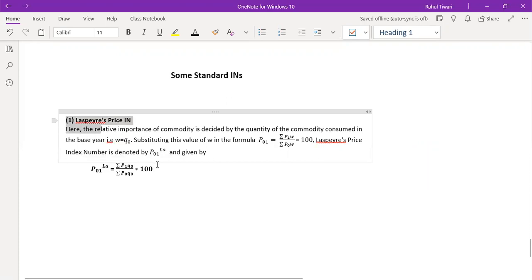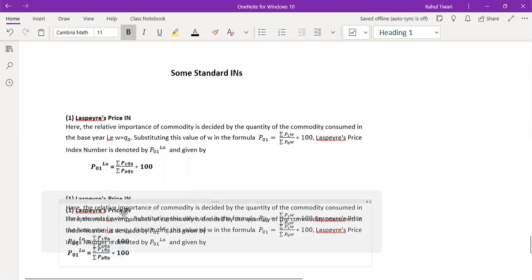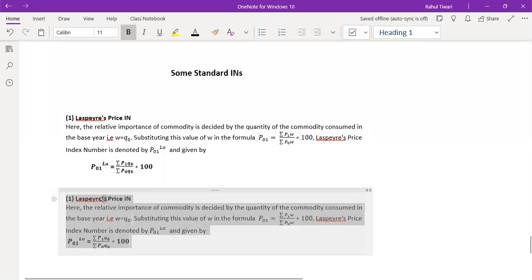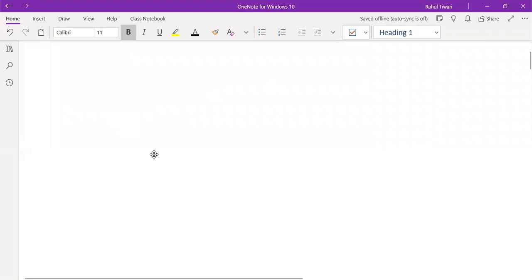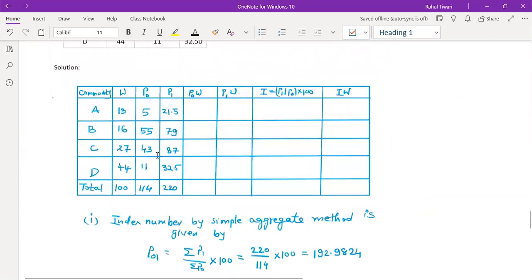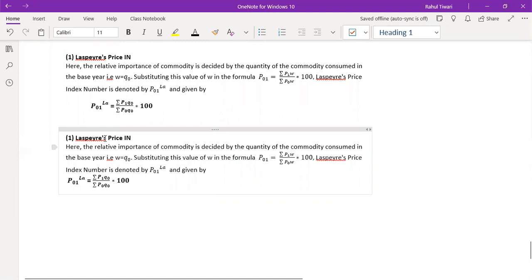Then we have another method which I think we have just discussed, so I will copy and paste this one. The second method is basically the Paasche method. What the Paasche method says, I will try to modify this one, let's see whether you can see it or not. Something went wrong. So this is your Paasche method.